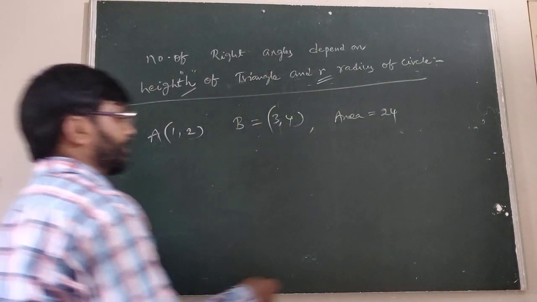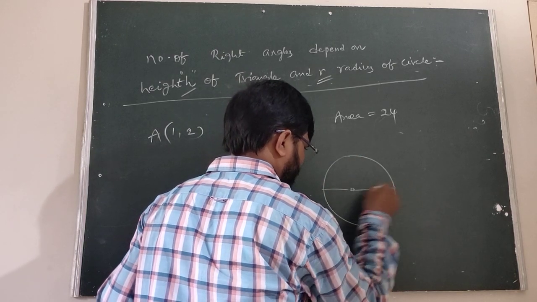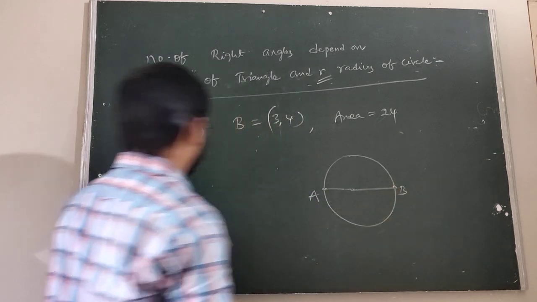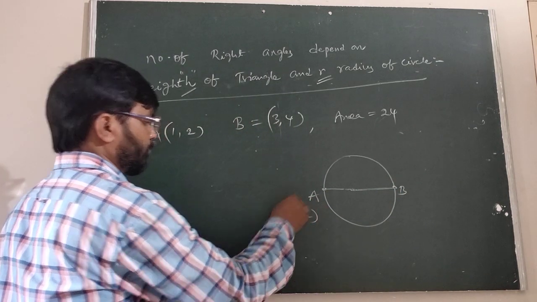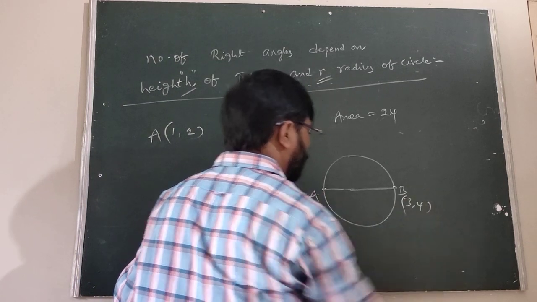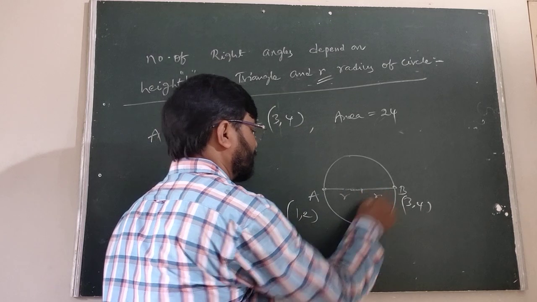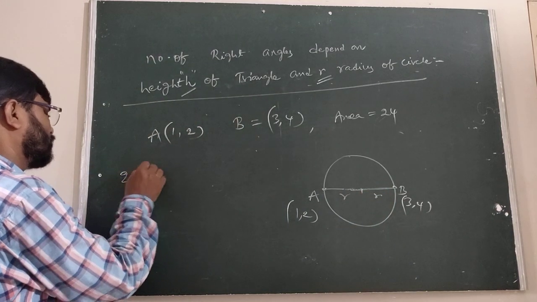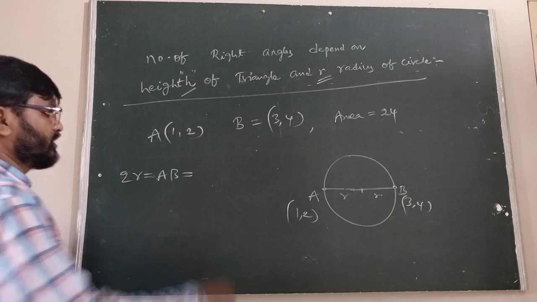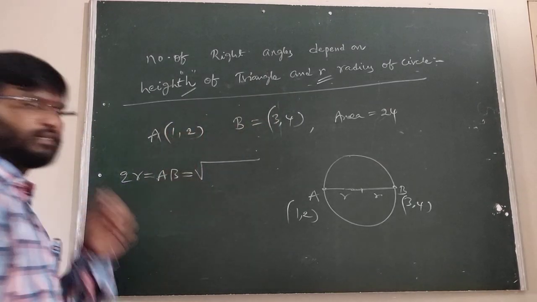First we are taking AB as diameter. The first point is A and the second point is B. A is (1, 2) and B is (3, 4). Is it clear? Now we have to find R, where 2R equals AB. The distance between A and B: 3 minus 1 is 2, 2 squared is 4.